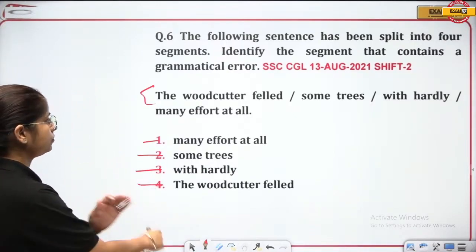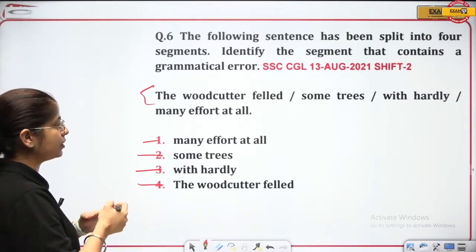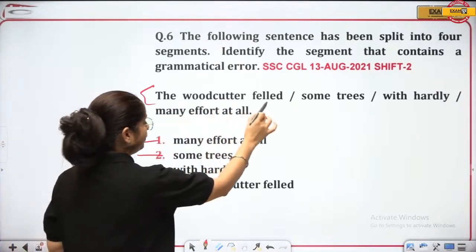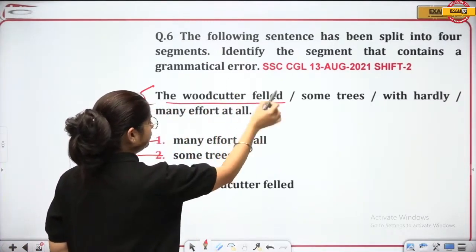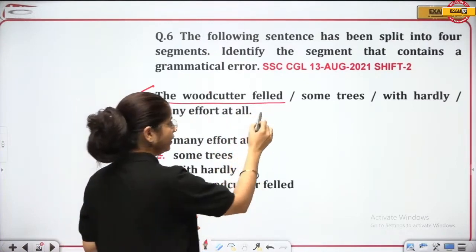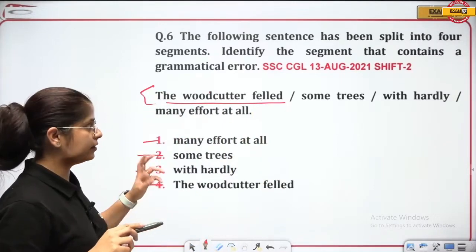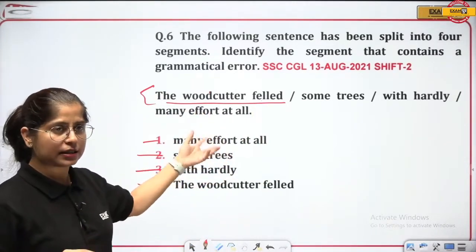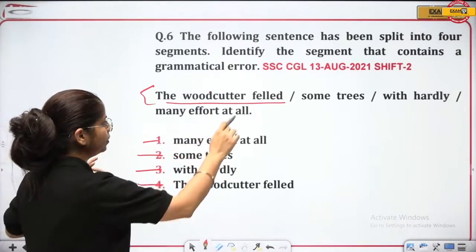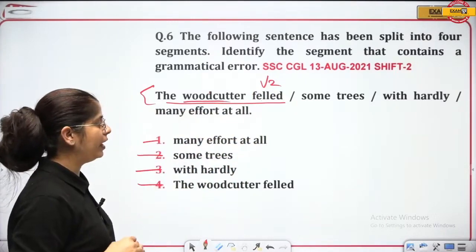Right, let's see. The woodcutter felled some trees with hardly any effort at all. So the woodcutter felled, right? Is there anything wrong? Woodcutter felled. Fell is V1 and felled is V2. This is also a verb. Consider often the fall, fell, fallen is the word. This is another word which means nearly the same, but it is another word. Another verb, V2, that is correct. Of course, correct. Woodcutter felled some trees.